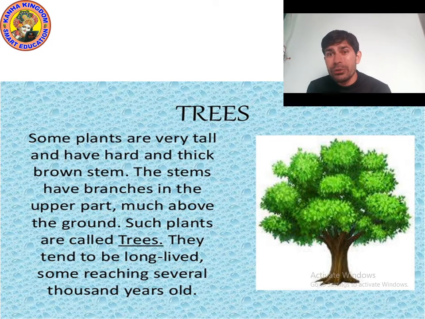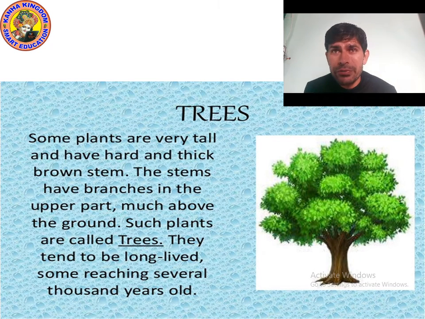So there are different kinds of trees, but not all trees provide food. In hot areas different trees are grown, and in cold areas different trees are grown. In cold areas, if you go, the shape of the trees is just like a triangle. So at different places different trees are grown.